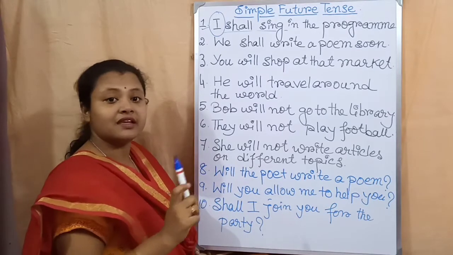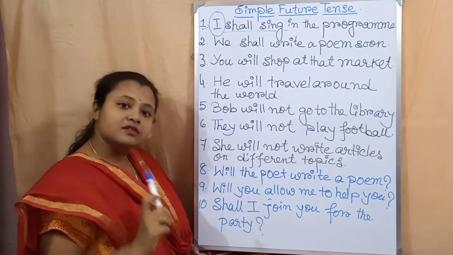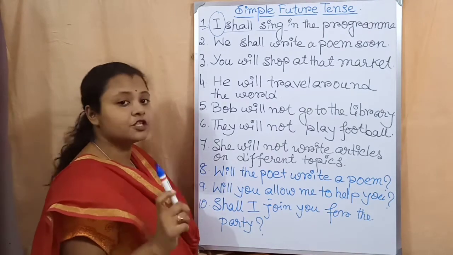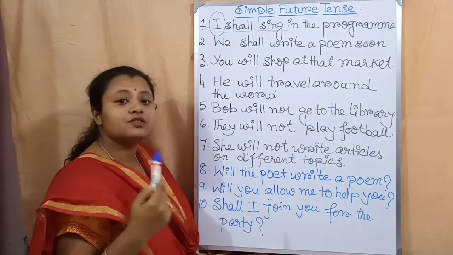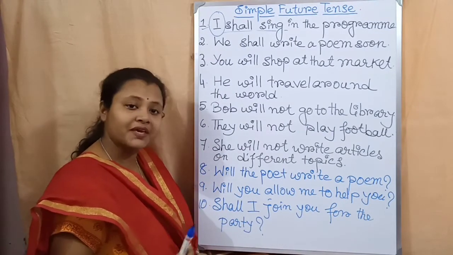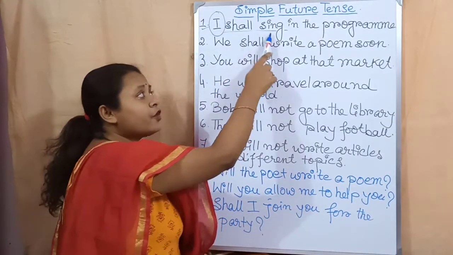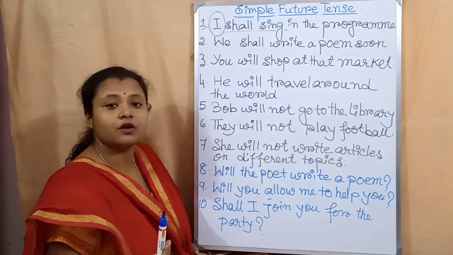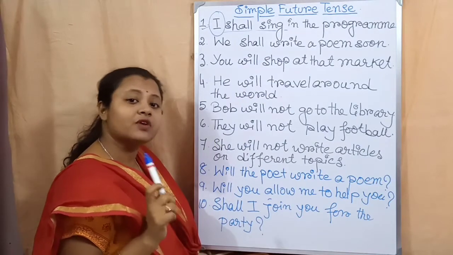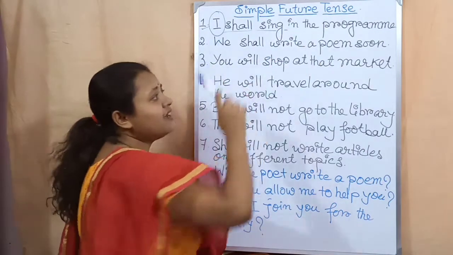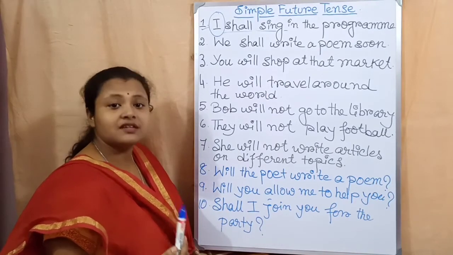Okay, again I am telling. I is first person singular number. It is written in first person. After that here I have written shall. Why? Because we are discussing future tense. After shall comes the present form, or the base form, of the main verb. So sing. You cannot write sang, you have to write sing. After that the rest of the sentence and then a full stop, because it is an example of an assertive sentence.